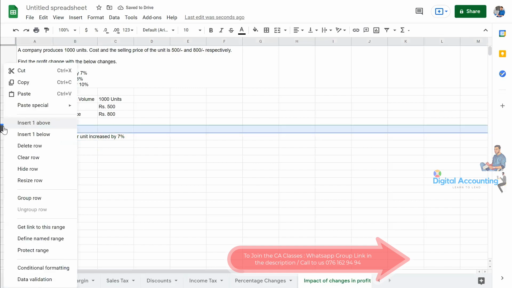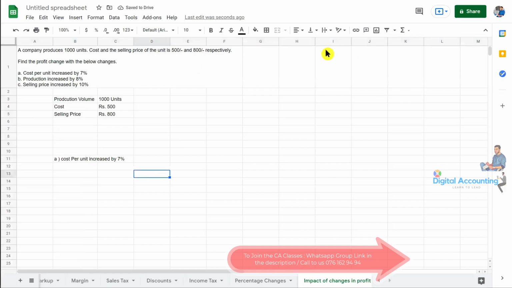Right, first we need to calculate the profit. Let's calculate here. Let's take an example, okay? First we need to calculate the profit. For that we need revenue. Revenue means sales, right? Then there will be some cost. After cost, we can calculate the profit. This is a very, very simple formula. So how can we calculate revenue? We need the selling price. How much we are selling each unit for, it means price per unit.